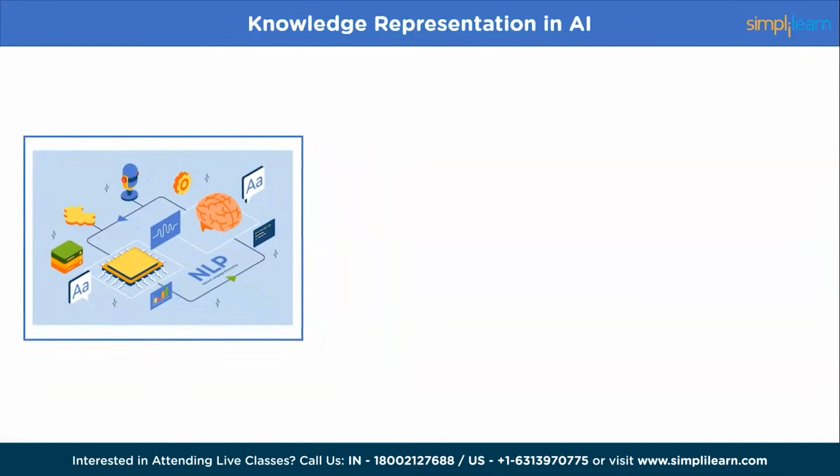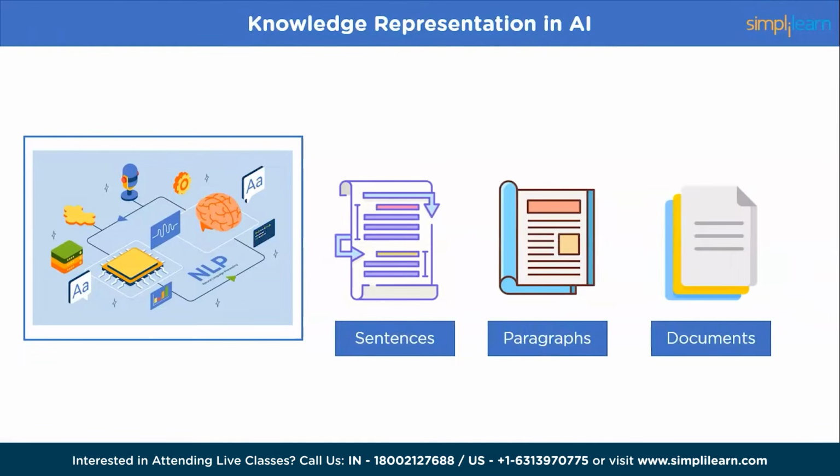In NLP, knowledge representation represents meaning in text data such as sentences, paragraphs, and documents. This representation enables NLP systems to analyze and manipulate the meaning of text data in various ways, such as information retrieval, question answering, text summarization, sentiment analysis, and machine translation. Overall, knowledge representation is a crucial component of NLP because it gives text data the ability to represent and manipulate meaning, which is necessary for computers to understand and process human language.